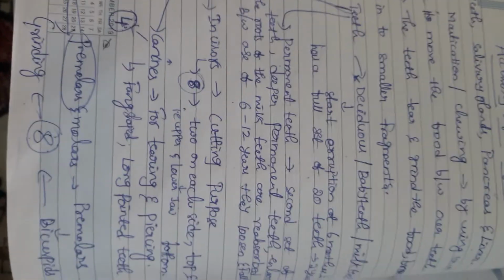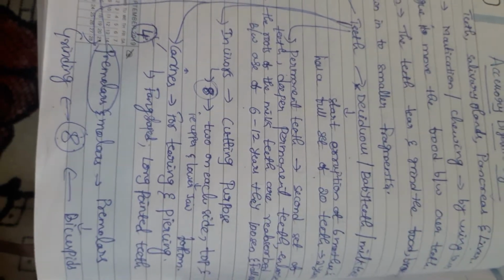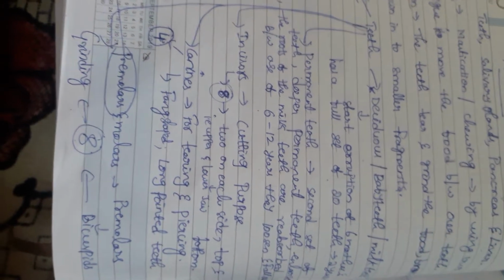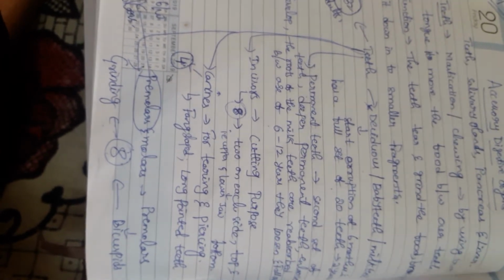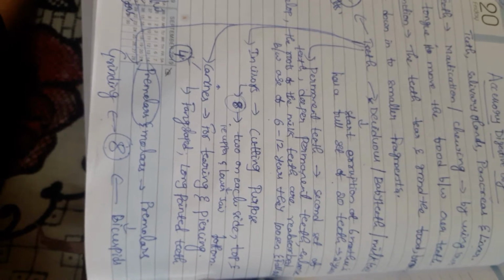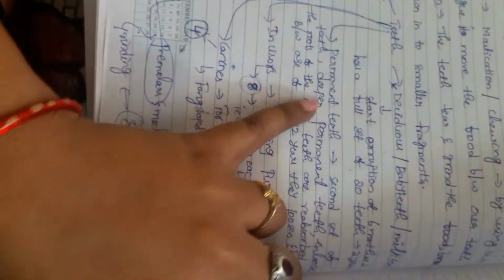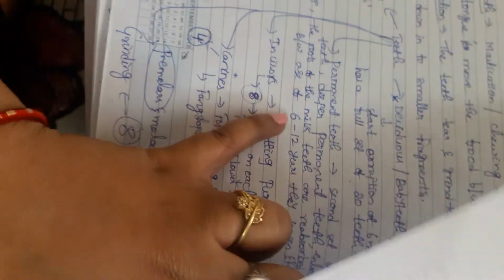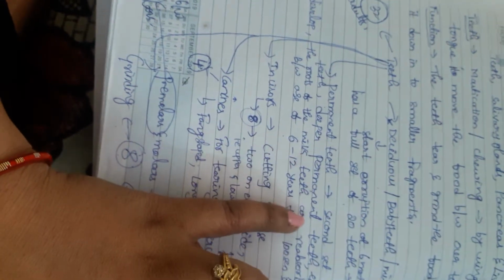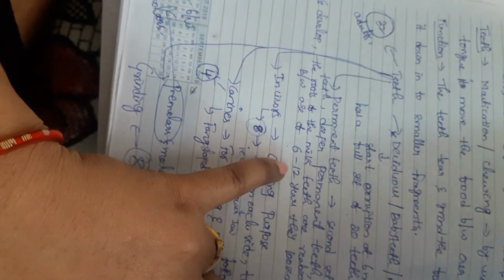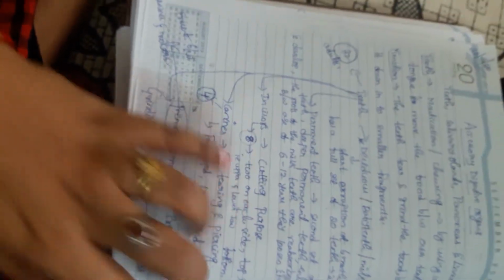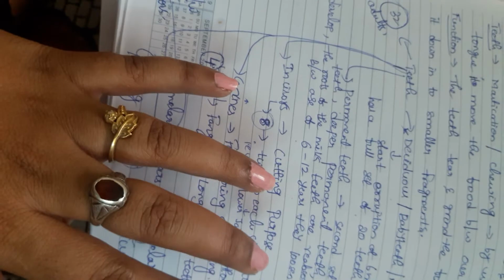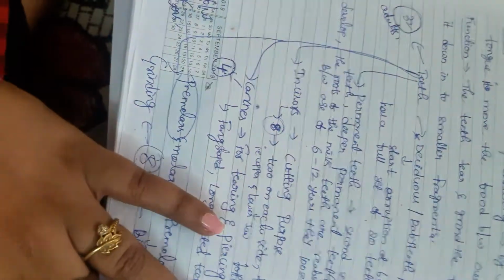And next, coming to the permanent teeth. Permanent teeth are the second set of teeth, which enlarge and develop. The roots of the milk teeth are reabsorbed between the ages of 6 to 12 years. They loosen and fall out. So the permanent teeth are formed after the milk teeth are loosened and fall out between 6 to 12 years, and then the permanent teeth develop.